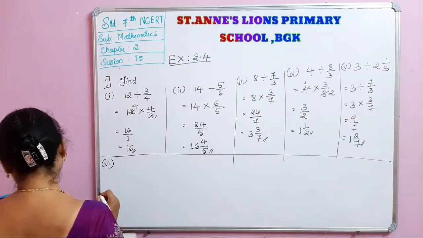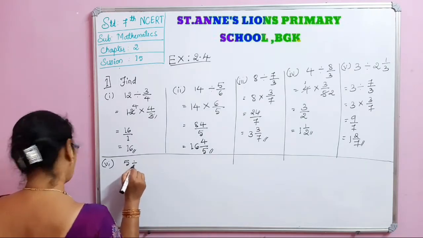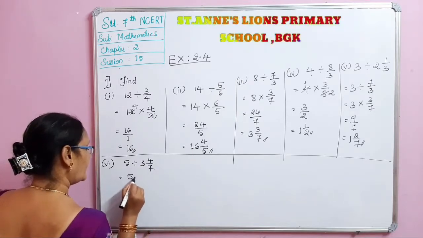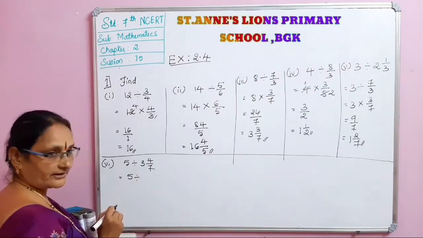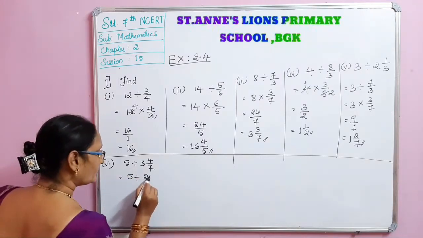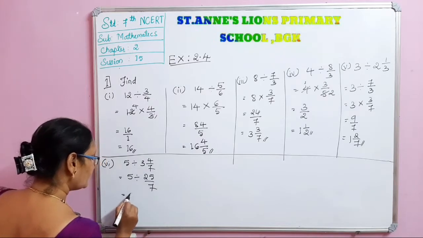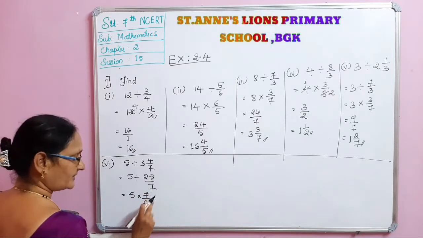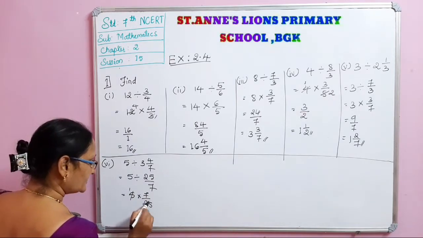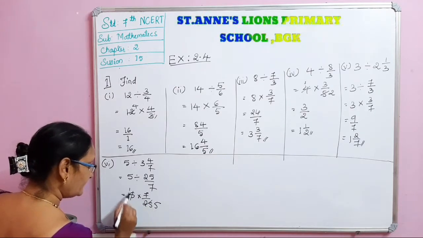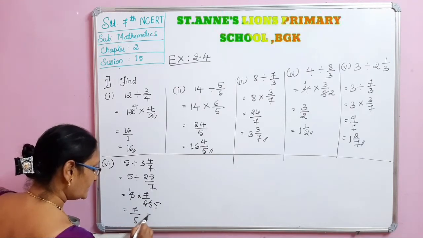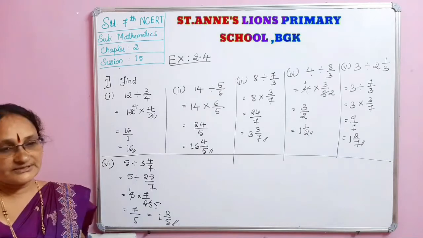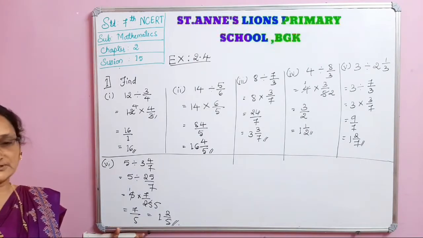Sixth problem and last problem in the first main: 5 divided by 3 integer 4 by 7. See, 3 sevens are 21, 21 plus 4, 25 by 7. So, 5 into 7 by 25, the reciprocal of 25 by 7 is 7 by 25. 5 ones are 5, 5 fives are 25. Answer is 7 ones are 7 by 5, which is equal to 1 integer 2 by 5. This is the answer. This is all the sums from the first main.